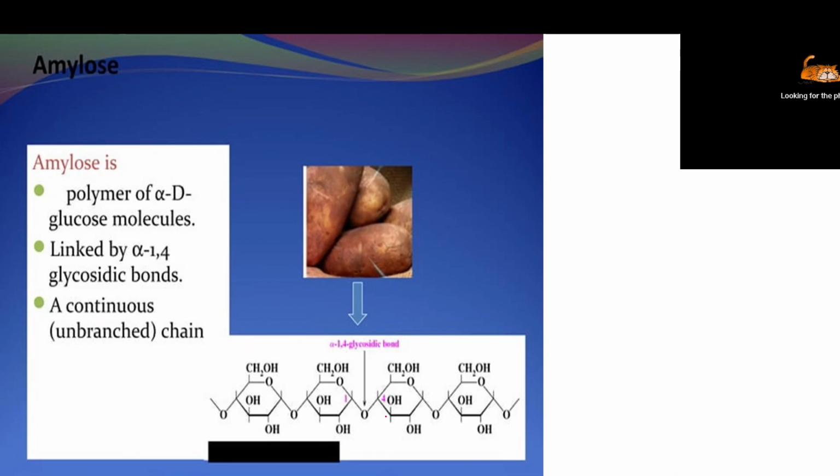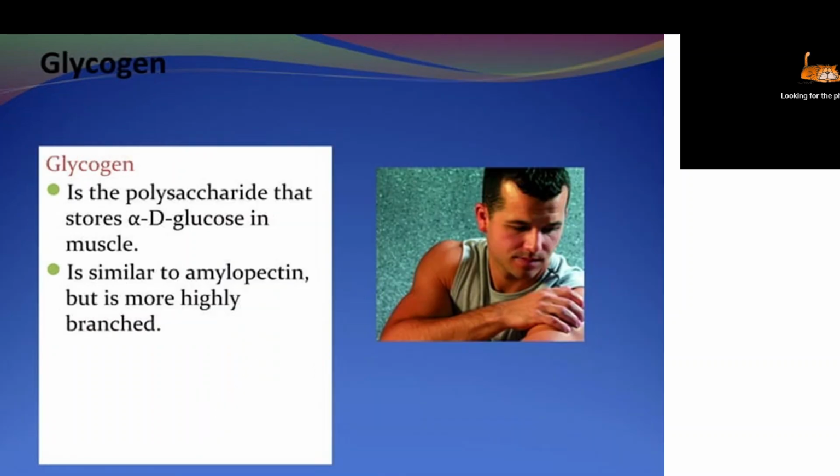You can see the sources. Starch is mainly found in potato, as we discussed, and in sweet potato. Glycogen is mainly found in the muscle, mainly in our skeletal muscle. It is stored there, and it is also stored in our liver.